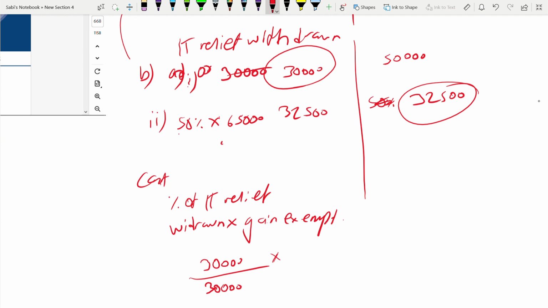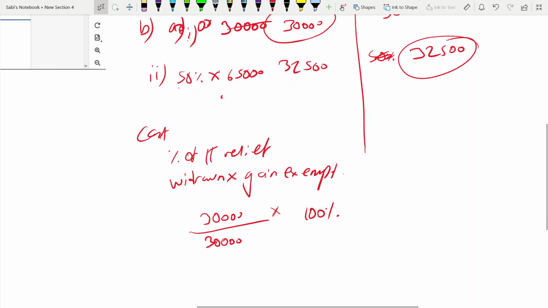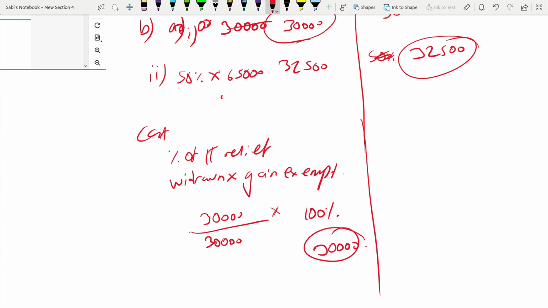So this percentage is 100%. 100% of CGT relief is withdrawn. So 100% means 30,000; 30,000 is the CGT relief withdrawn, because 30,000 was the exemption claimed.